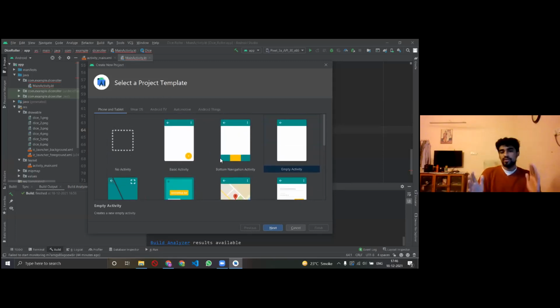So Android Studio says, let me make some templates for you, some boilerplate code that will help kickstart your work in a small sense. So we'll use that, and everyone just select Empty Activity. Make sure that you select Empty Activity, not No Activity or Basic Activity. I hope you have selected Empty Activity, and after that, click Next.